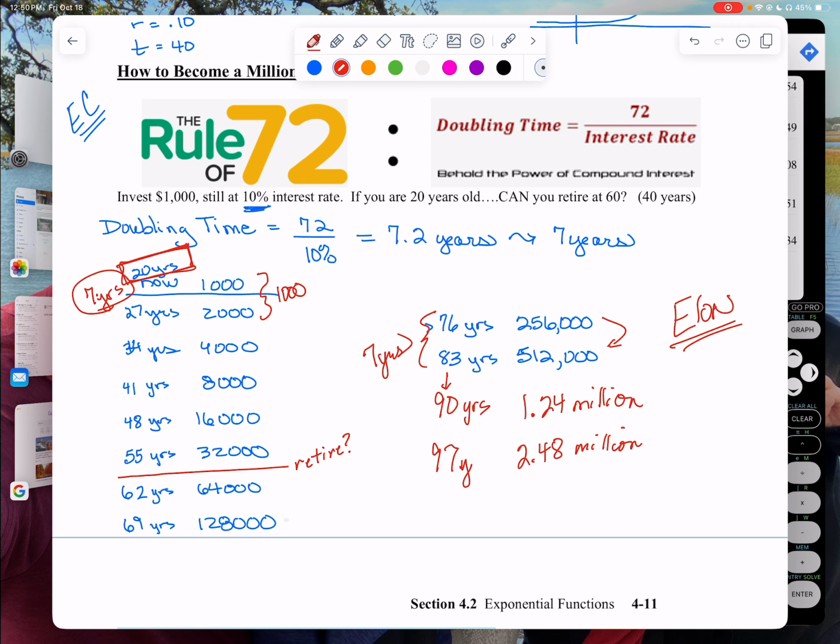Keep in mind, this is when you are 20 years old. If you take that $1,000, that's all that's been invested. Now you have to wait till you're 97, but that $1,000 is almost $2.5 million from investing $1,000. That is just crazy. It's crazy how well this works.